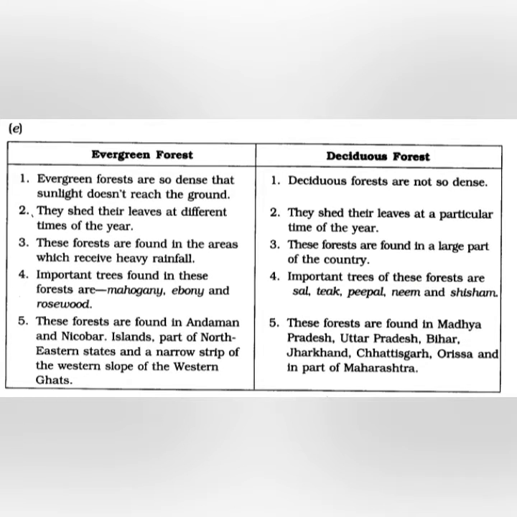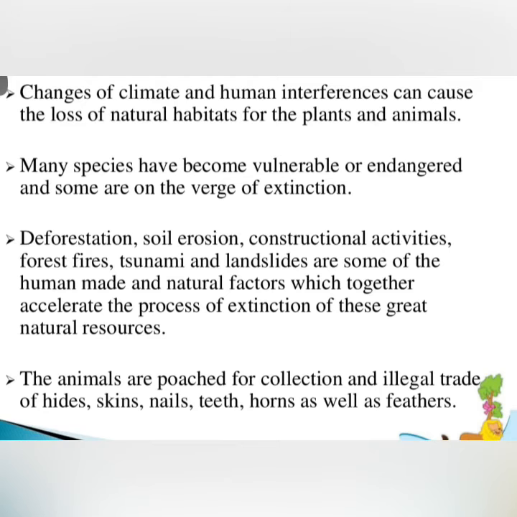This is the difference between the evergreen and the deciduous forest, which was also studied in the 7th class. Evergreen forests are so dense that sunlight doesn't reach the ground, while deciduous forests are not so dense. Evergreen forests shed their leaves at different times of the year, while deciduous forests shed their leaves in a particular season.